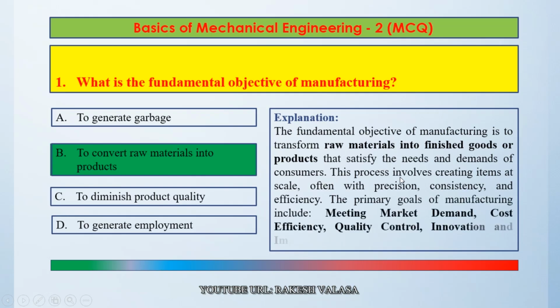This process involves creating items at scale, often with precision, consistency, and efficiency. The primary goals of manufacturing include meeting market demand, cost efficiency, quality control, innovation and improvement, sustainability. So the correct answer is option B, to convert raw materials into products.